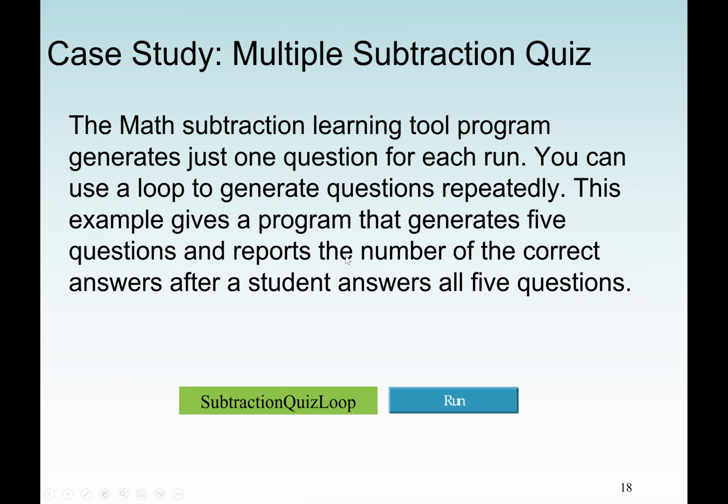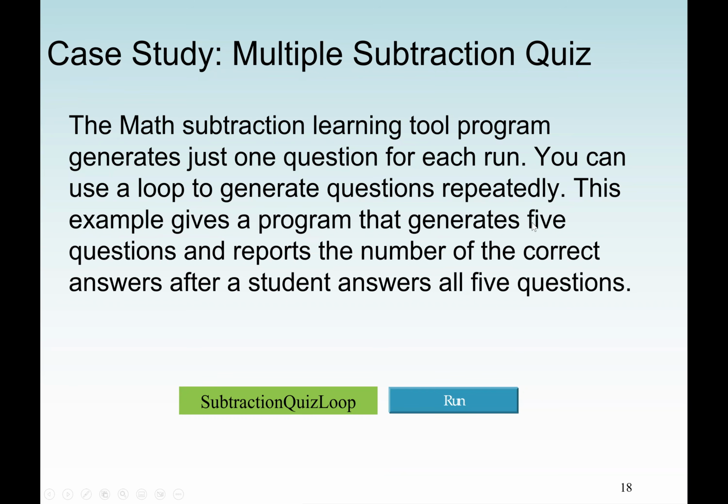So this example here gives a program that will generate 5 questions. So for example, I can have a while loop. Inside the while loop, I can randomly generate 2 numbers to find the difference of them. And in this while loop, I'm going to have a counter because I want to go up to 5. So I will not use a Sentinel value. So I will start the counter from 0 up to 4.